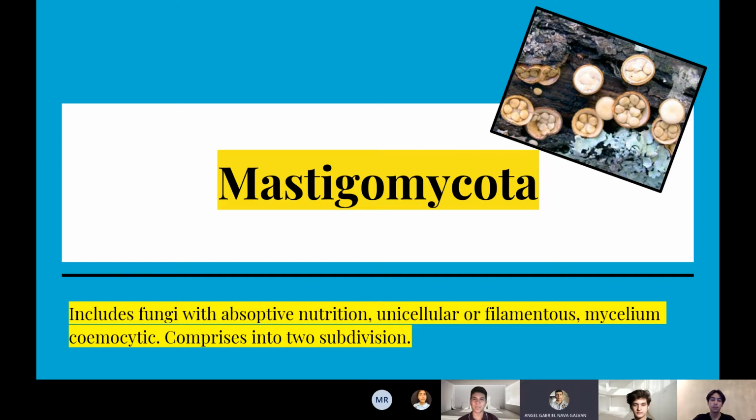Mastigomycota includes fungi with absorptive nutrition, unicellular or filamentous mycelium, coenocytic, and it is divided into two subdivisions.